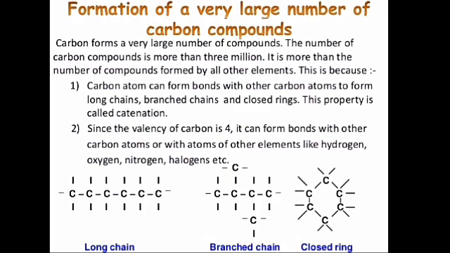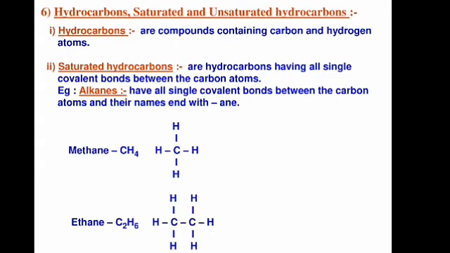This is because, first, the carbon atom can form bonds with other carbon atoms to form long chains, branched chains, and closed rings. This property is known as catenation, and due to this catenation property, carbon forms a huge number of compounds. Second, since the valency of carbon is 4, it can form bonds with other carbon atoms or with atoms of other elements like hydrogen, oxygen, nitrogen, and halogens, and as such it forms a large number of compounds. One of the major compounds formed by carbon are hydrocarbons.